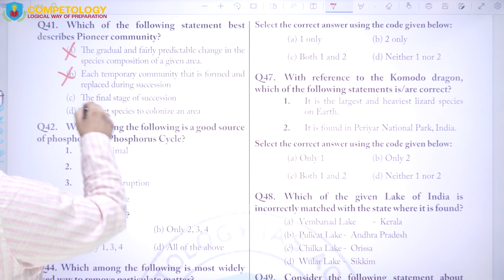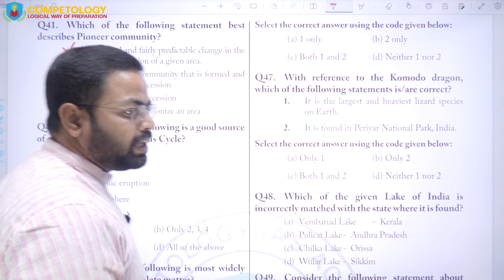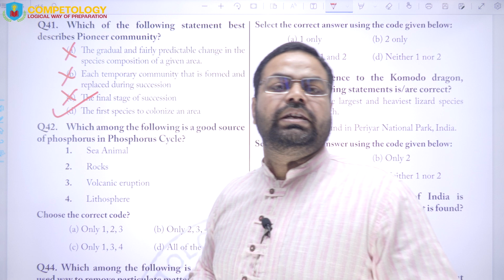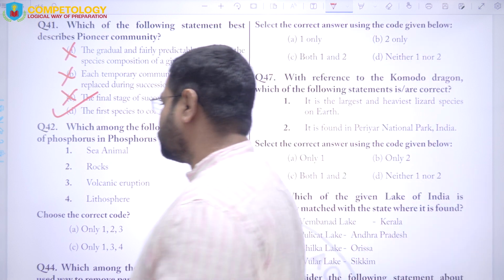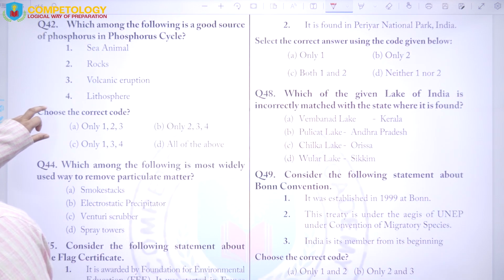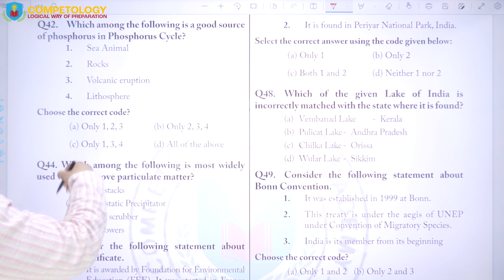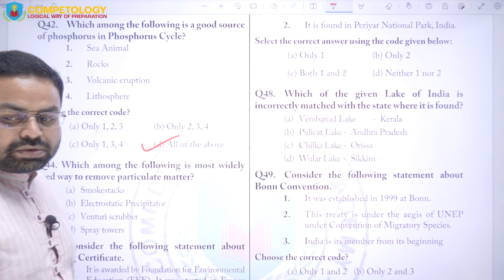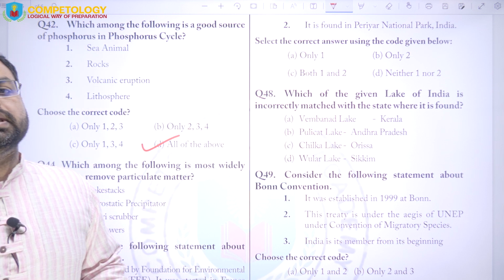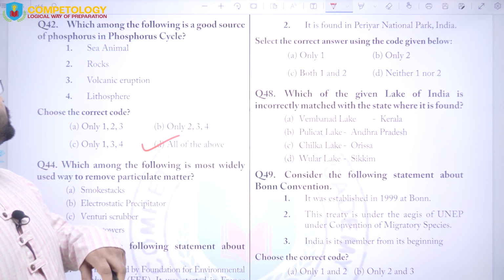The final stage is not called a pioneer; the first species to colonize an area will be the pioneer species, and the answer for question number 41 will be D, right? Now come to the next question: which among the following is a good source of phosphorus in the phosphorus cycle? Sea animals, rocks, volcanic eruption, lithosphere, all the above. From everywhere you can get phosphorus in the phosphorus cycle. So nothing to bother about, just go on to mark D in question number 42, right?